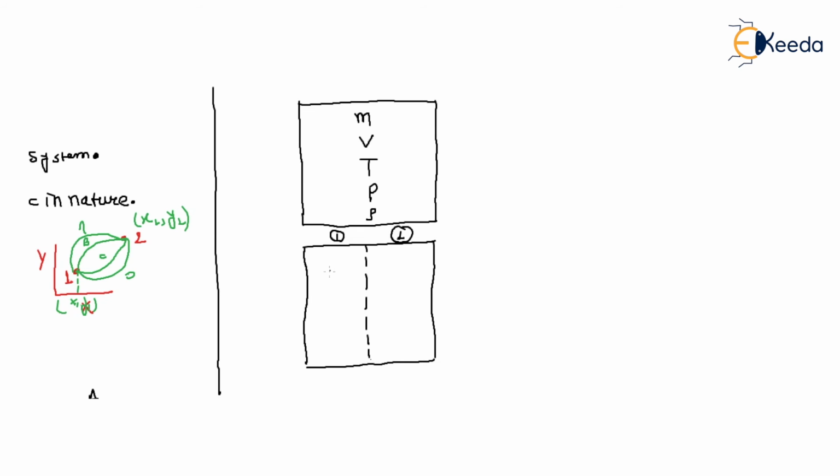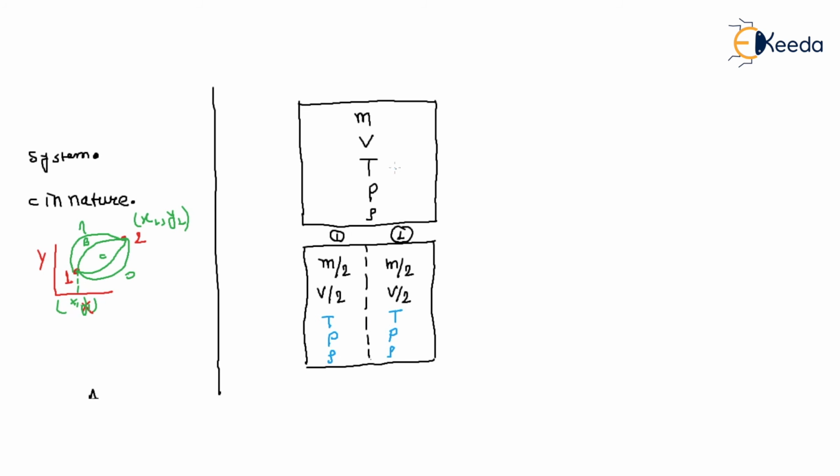The chamber one has mass. What is the mass? Mass will change, m by 2, m by 2, equal chambers. What is the volume? V by 2, V by 2, right? What is the temperature? Temperature is same, T and T, right? What is the pressure? Pressure is same, P and P. What is the density? Density is same.